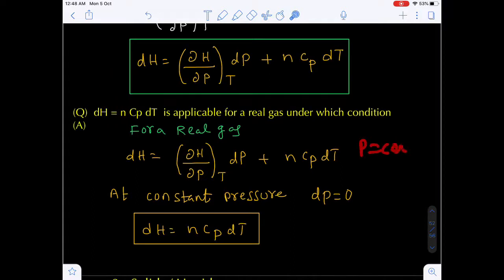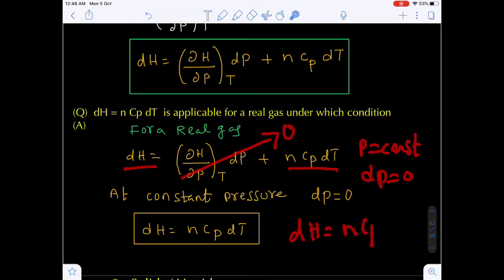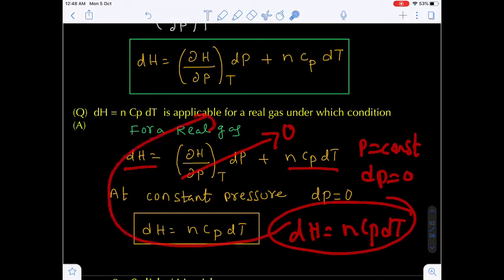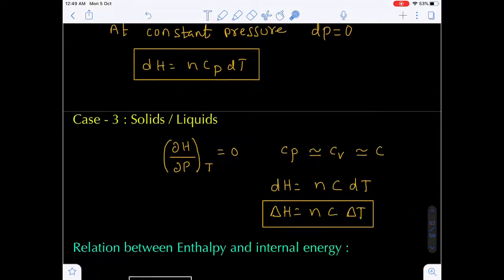Suppose I am taking the pressure constant. When the pressure is constant, the change in pressure is 0, so this term becomes 0, and then delta H is equal to NCp delta T, or dH is equal to NCp dT. It is only applicable at constant pressure. Are you getting my point?